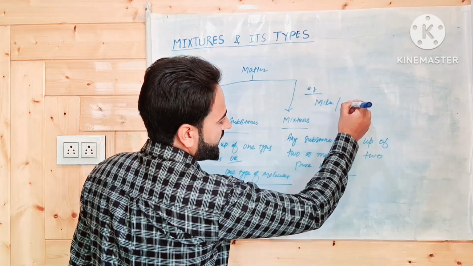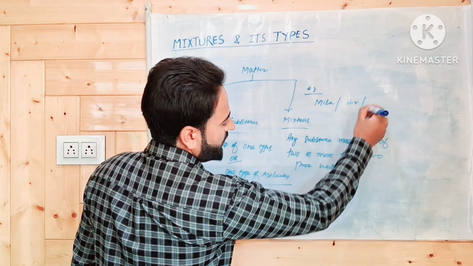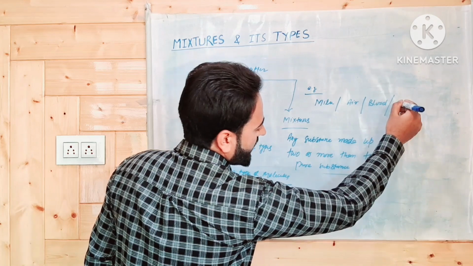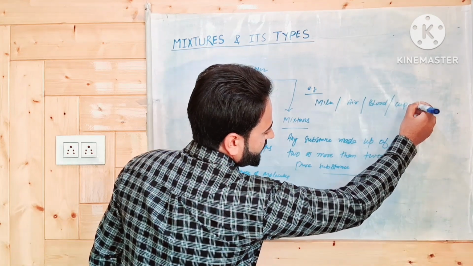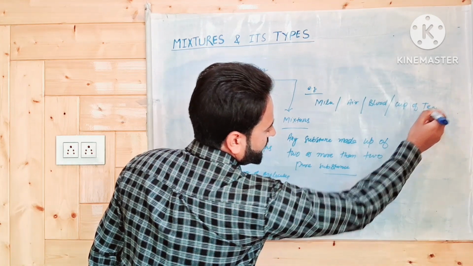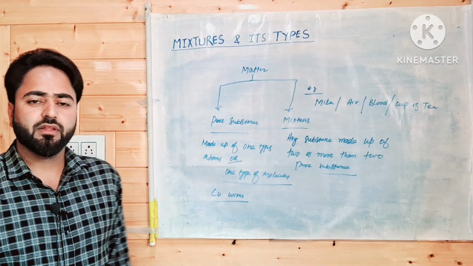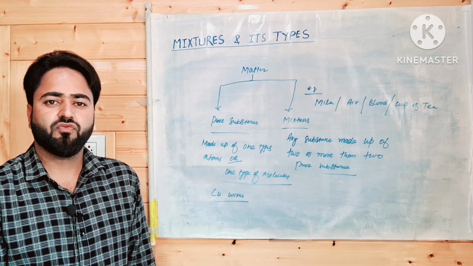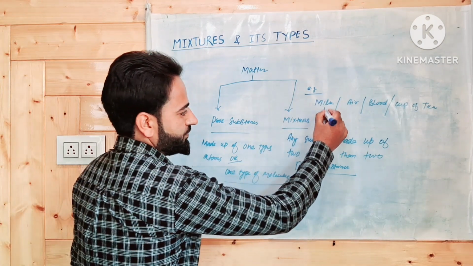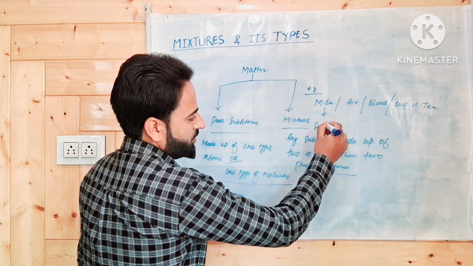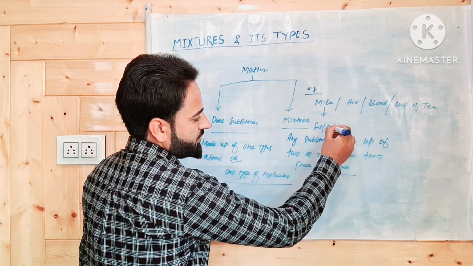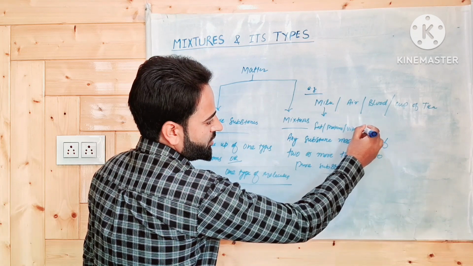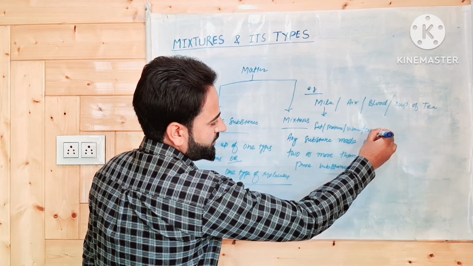we have air, we have blood, or we have a cup of tea. Milk is not scientifically pure because in milk we have fat, we have proteins, we have vitamins, we have calcium.